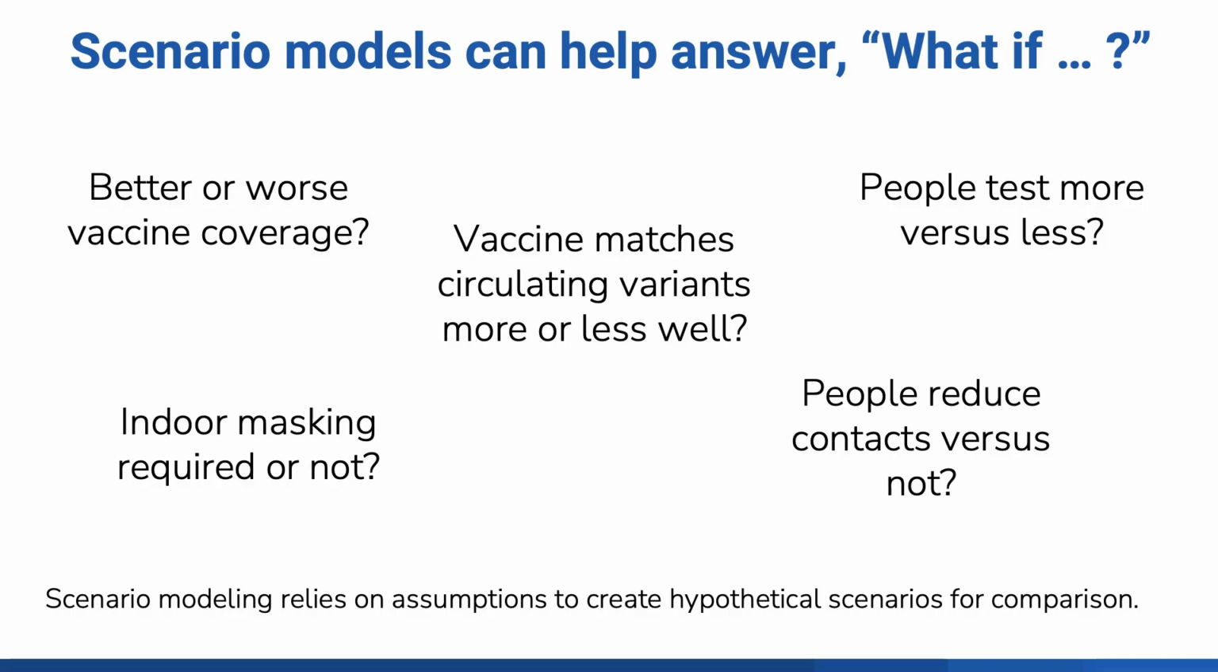For example, what if there was better or worse vaccine coverage? What if we required infection prevention interventions like indoor masking or not? What if people behaved differently and decided to test more or test less, or reduce contacts versus not? You can also explore biological what-if scenarios, like what if the vaccine matches the circulating variants more or less well? Here's one example of how scenario modeling can be used in a public health application.